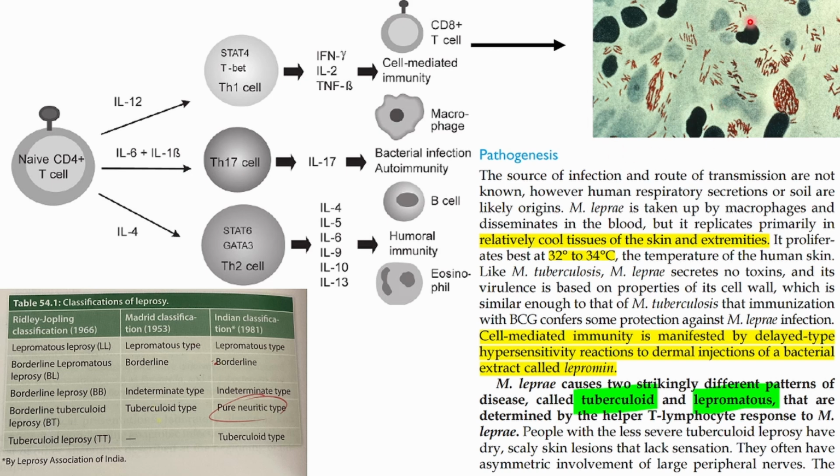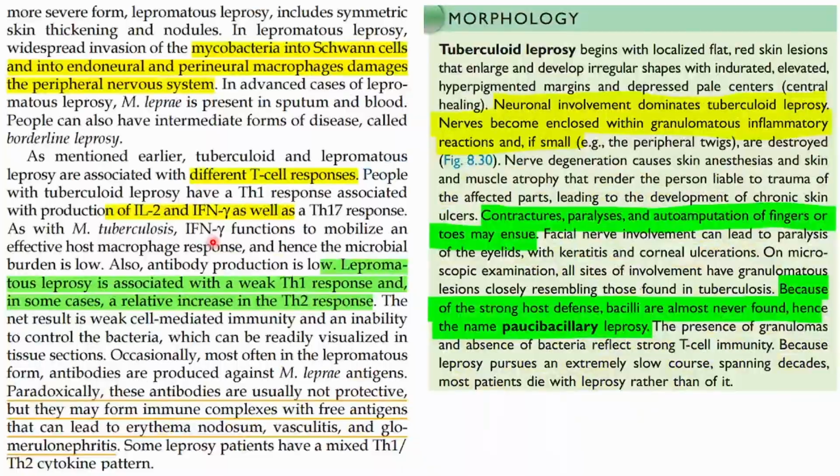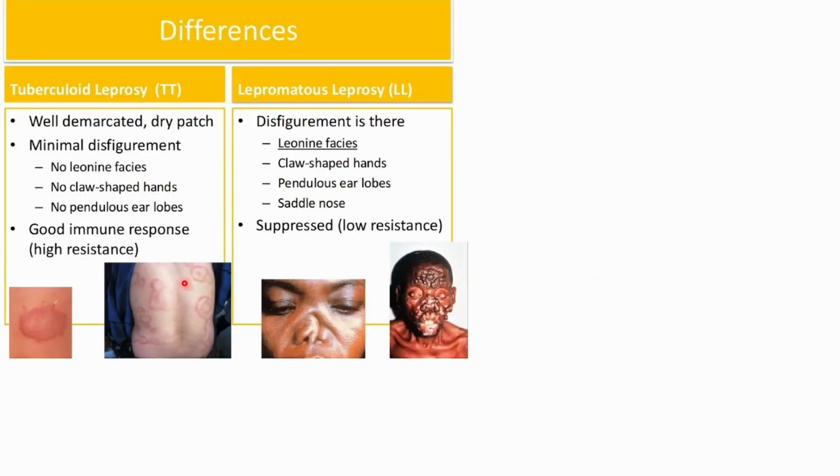And how did it become less? Because of the strong cell mediated immunity. And for that cell mediated immunity, we need T helper 1 cell. But if this thing is weak, then we will have humoral immunity which will have complexes, and there will not be any death of the bacteria, rather the bacterial population will increase, and that will lead to a huge amount of damage in the body. Okay, as you have seen here, look at these fingers and everything, how deformed it is. Look at the face, and you can see here, see this face, all this thing.